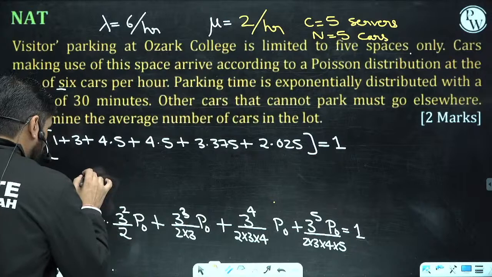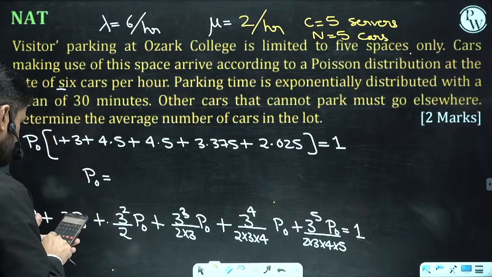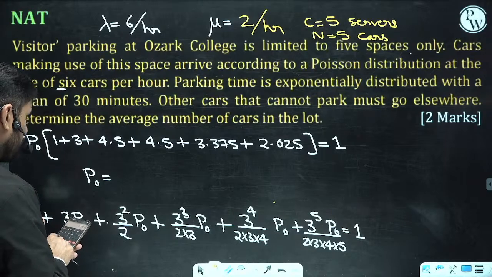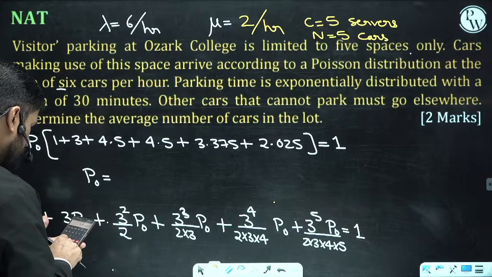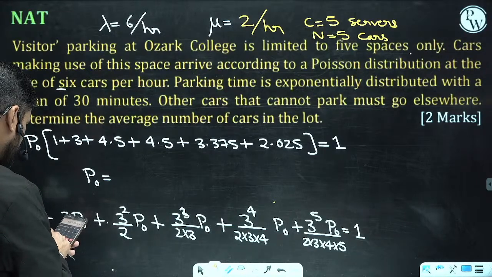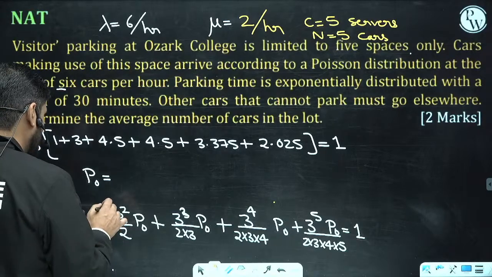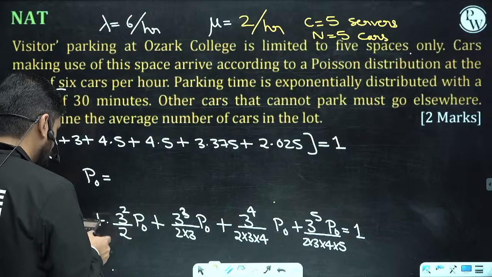Okay. So now from here we can say P0 is the sum of this: 3.375 plus 4.5 plus 4.5 plus 3 and plus 1. This is coming out 18.4.